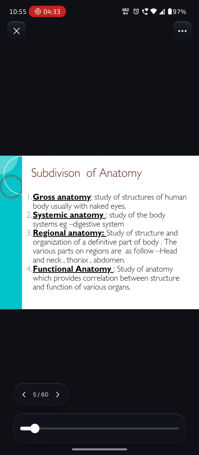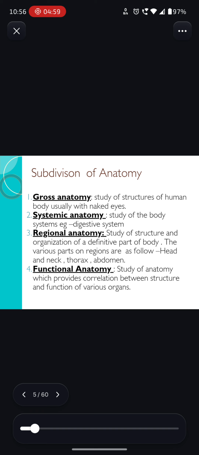That means if we study the structure of any body part, like neck, thorax, abdomen, head, that will be called regional anatomy.